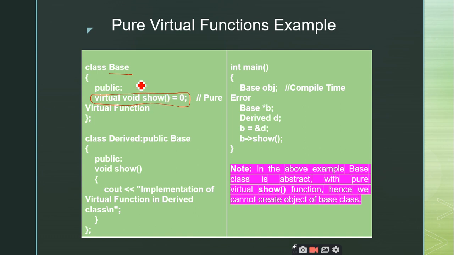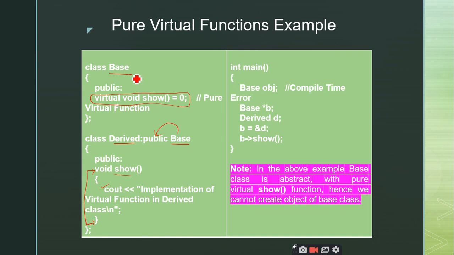It does not have any body inside the base class, and you are expected to write the body of this function inside the derived class. So this is how I am deriving the derived class from the base class publicly. And see here, in the public section I am going to define the body of the show function. What have I written inside the body? Implementation of virtual function in derived class. This is the output I will get when I execute this show function.